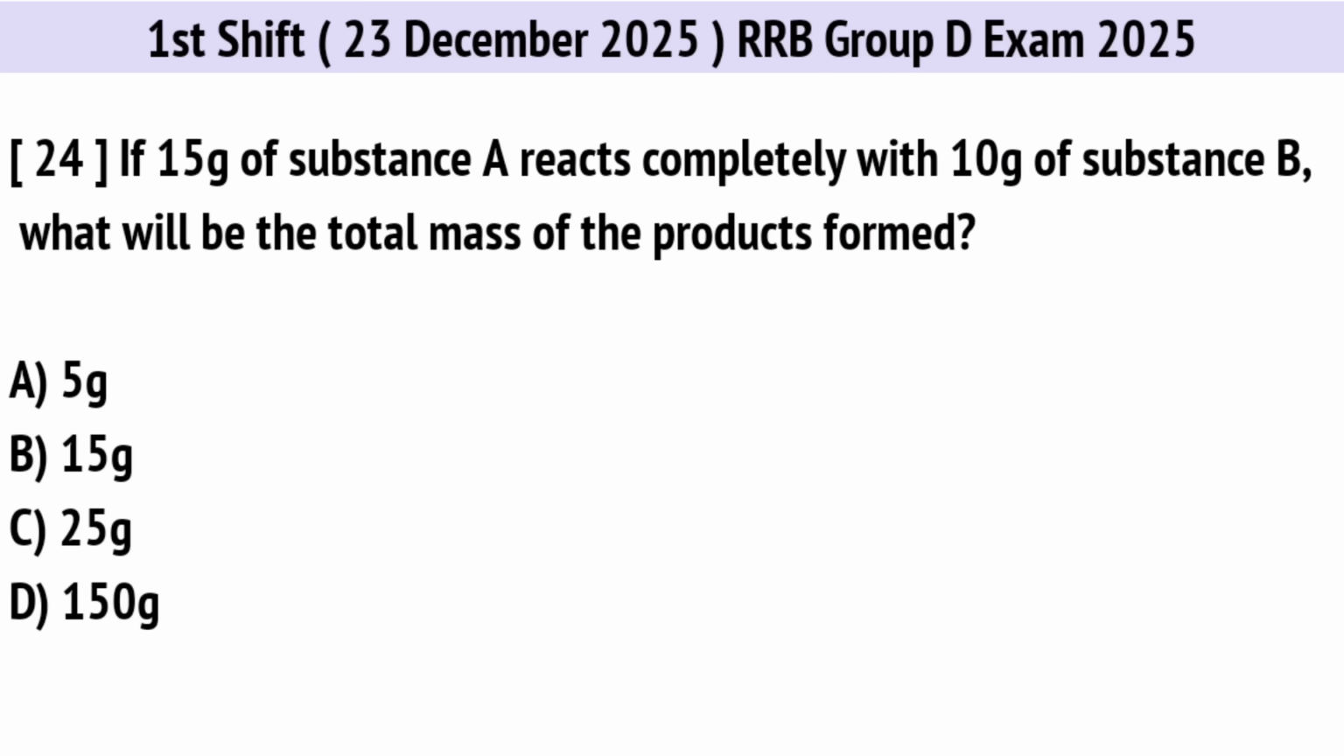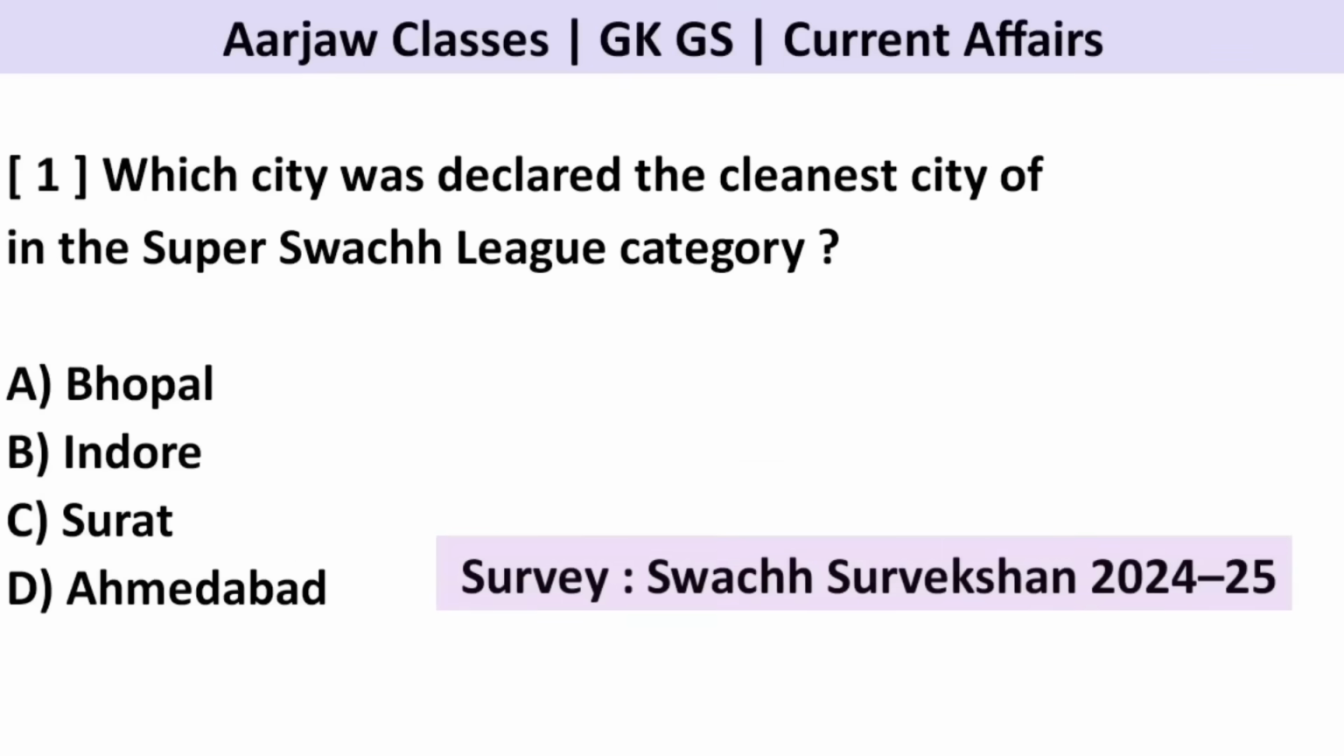If 15 g of substance A reacts completely with 10 g of substance B, what will be the total mass of the products formed? Correct option is C. 25 gram. Which city was declared the cleanest city of India in the Super Swachh League category? Correct option is B. Indore.